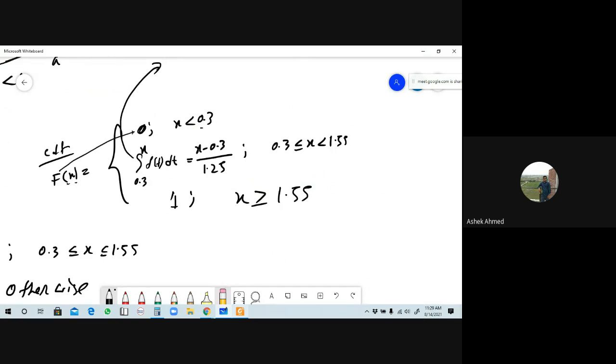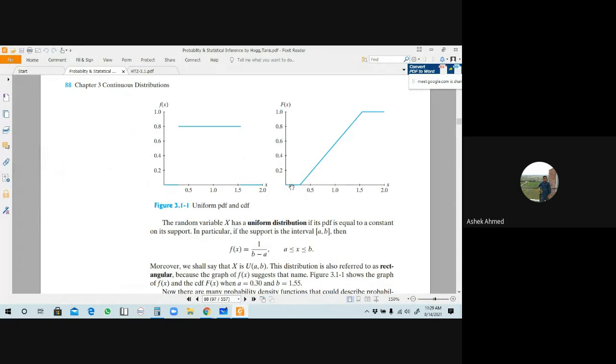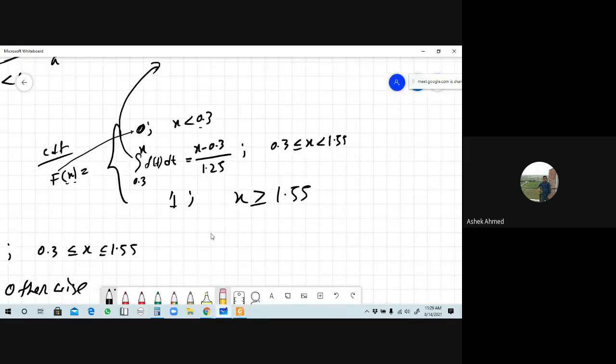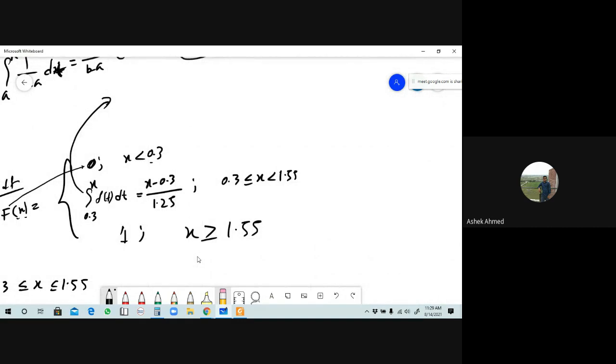Okay, this is the graph of the first piecewise function. This is for x less than 0.3, and the corresponding value is here 0. And this is a function. This is the key: y is here capital F of x, which is x minus a constant value 0.3 divided by a constant. Can you sketch the graph of y equals x minus 1? Tell me, what will the graph of the function y equals x minus 1 look like?